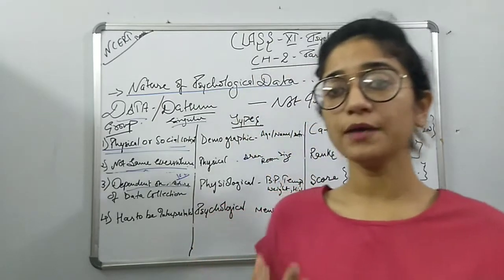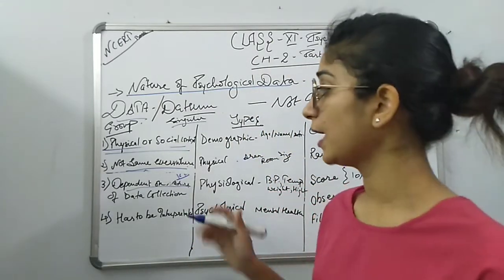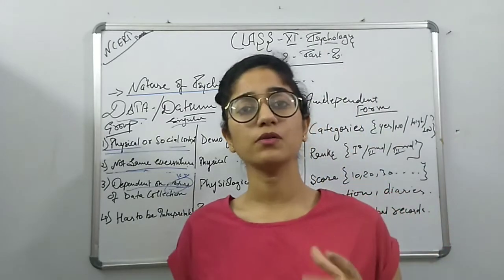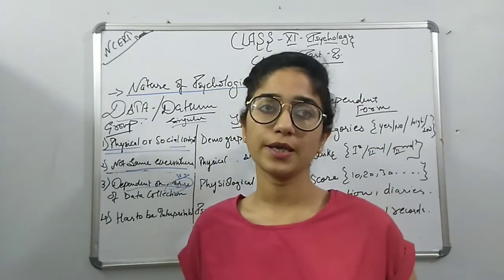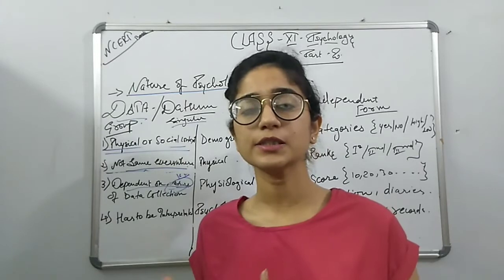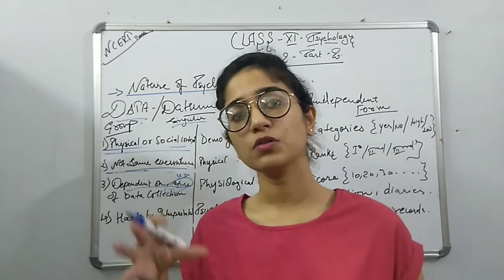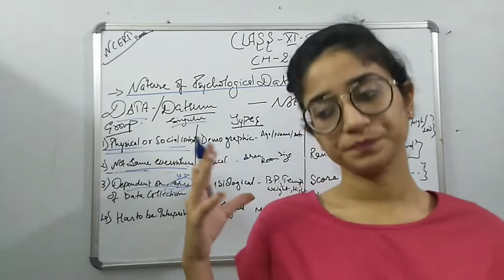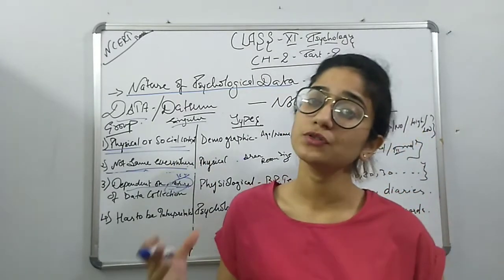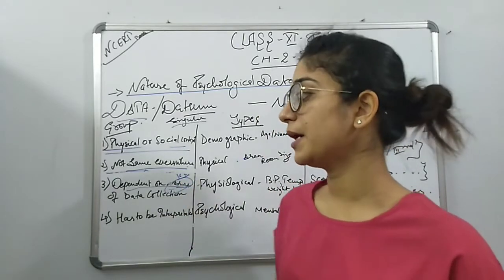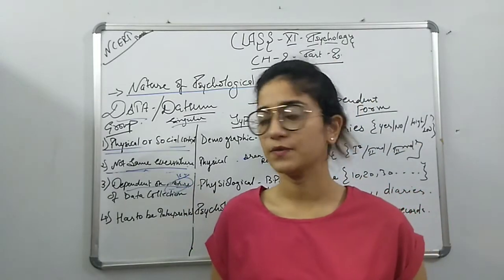We should be aware of the nature of the data. Like, if I want to observe the aggression level of a person, I need to take questionnaires or any test related to aggression level. So the nature determines the data collection as well.